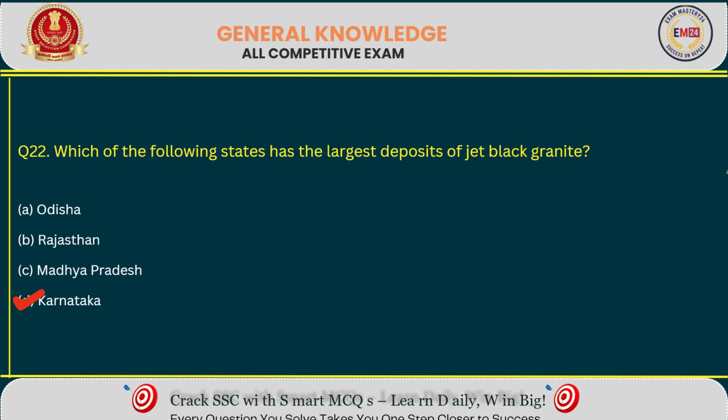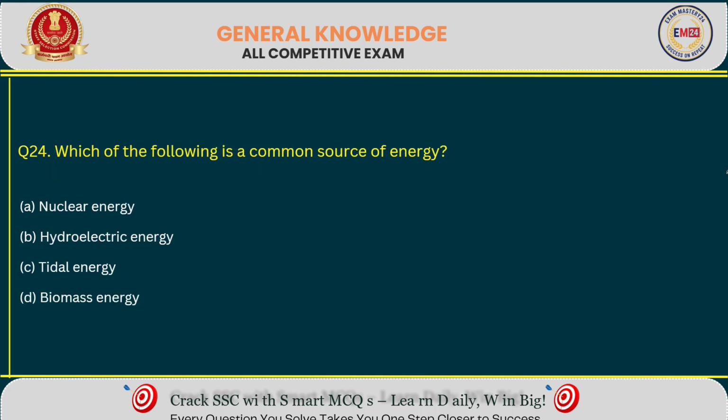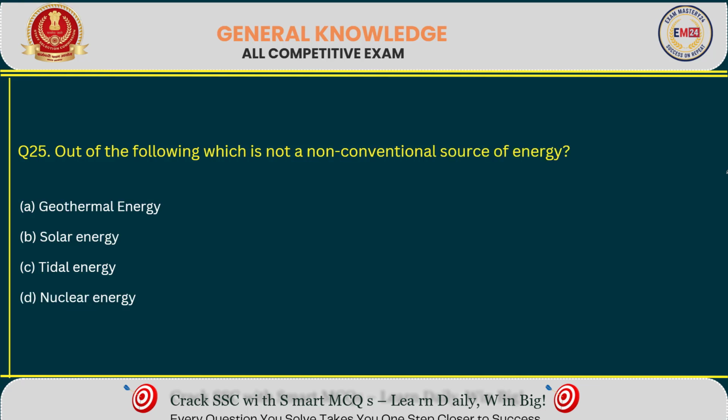Next question. The only thing that we do not get from a natural source but directly from outside the earth is? Right answer option D. Next question. Which one of the following is a common source of energy? Right answer option D. Next question. Out of the following, which is not a non-conventional source of energy? Right answer option D.